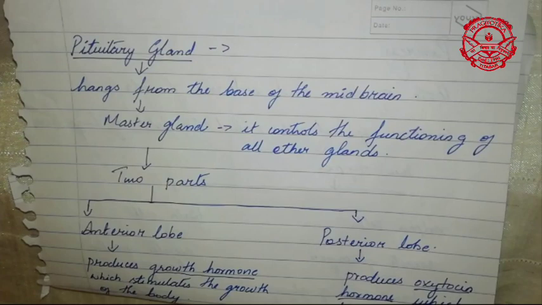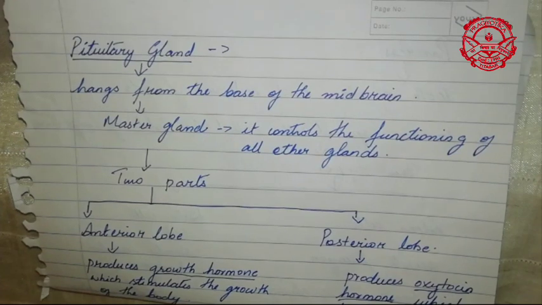Remember that the brain controls all your body functions, right? All your body activities, your brain controls everything. In the same way, all the glands present in your body, like the thyroid gland, are controlled by your pituitary gland. That's why it is known as your master gland. And this pituitary gland has two parts, that is your anterior lobe and your posterior lobe.